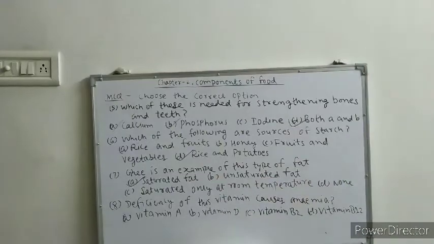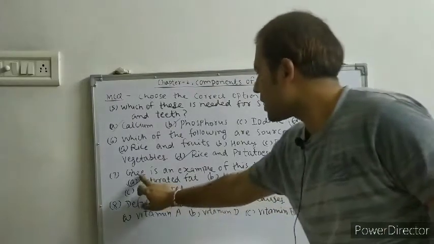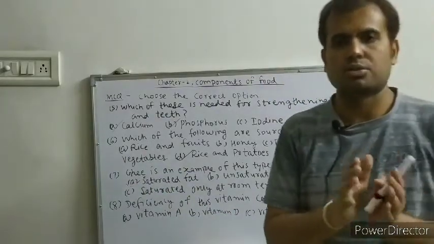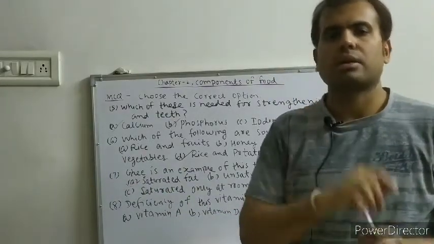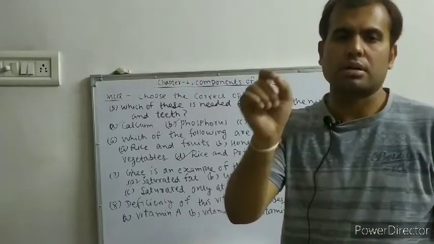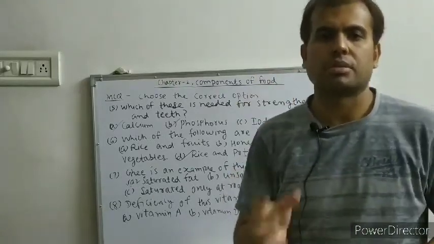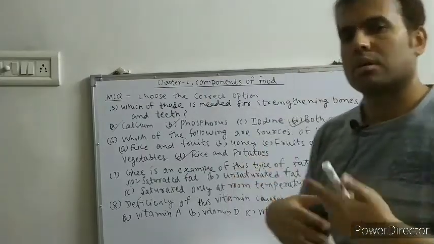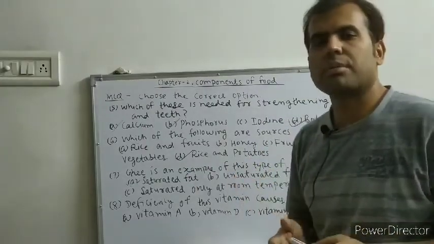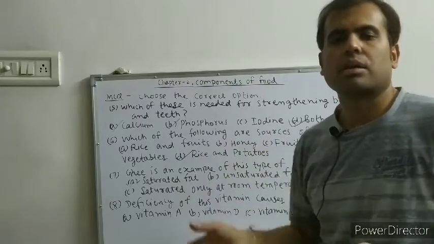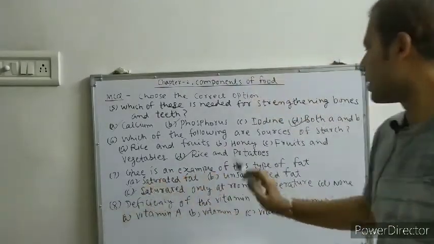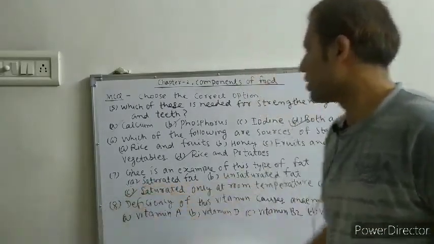Seventh question, ghee is an example of this type of fat. So both butter and ghee are saturated fat, but saturated at room temperature. These are solid at room temperature, but above room temperature, they become liquid. So saturated only at room temperature.